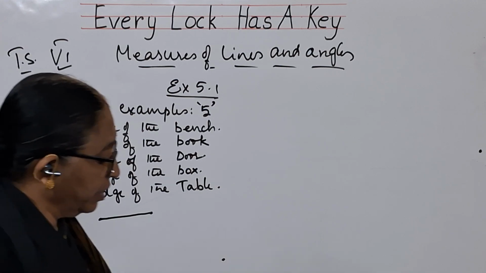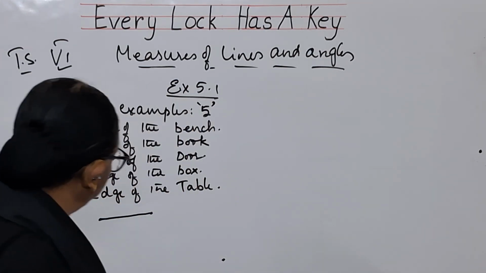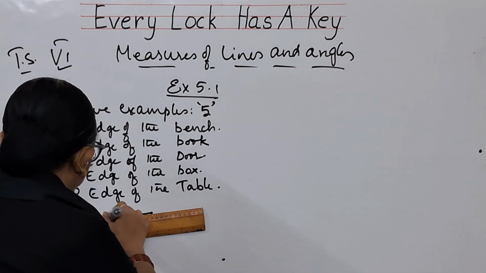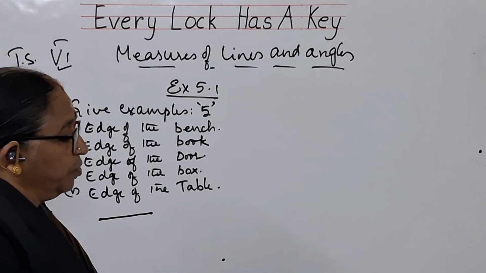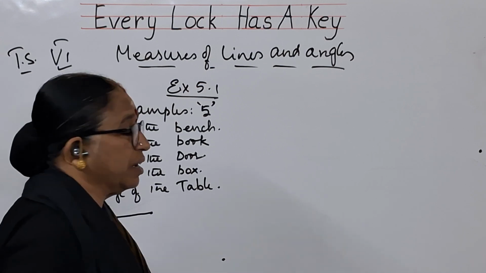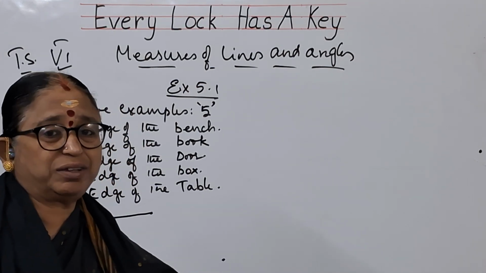But don't join like what I have done, children. Please, you have to use the scale. Ruler you have to use, and you have to join the 2 lines. So when you join like that, whatever you are getting, that is the exact measure of the line segment.